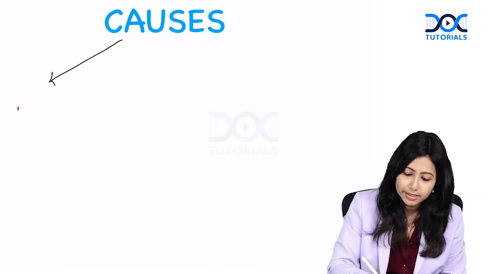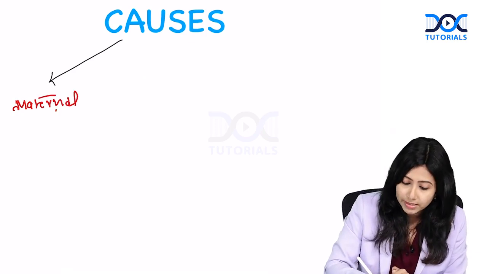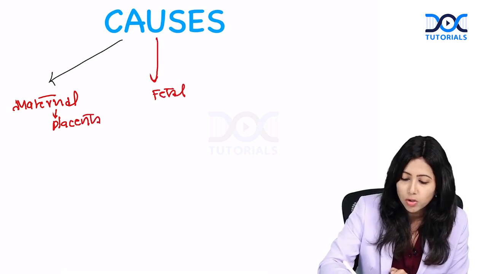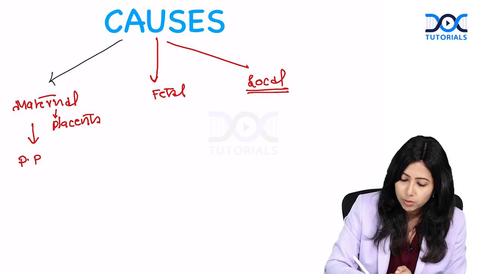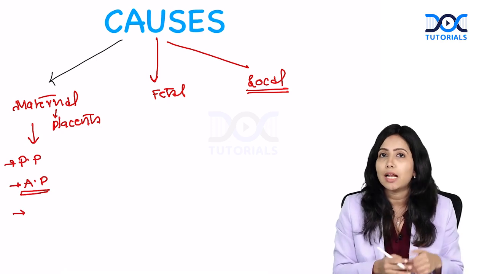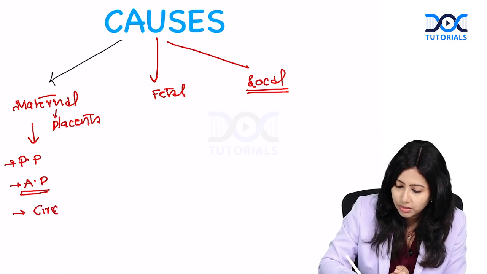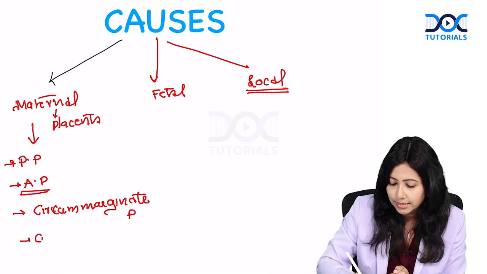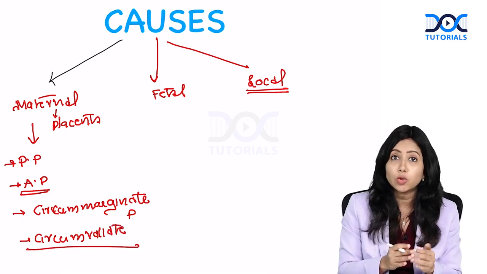So the bleeding can be either maternal causes, that is basically those related to placenta specifically. Next, it could be fetal causes or due to local causes. The maternal causes include Placenta Previa, Abruptio Placenta as well as placental anomalies. There are some placental anomalies which can lead to bleeding as well, such as circummarginate placenta as well as circumvallate placenta. These are few of the conditions that can lead to antepartum hemorrhage.